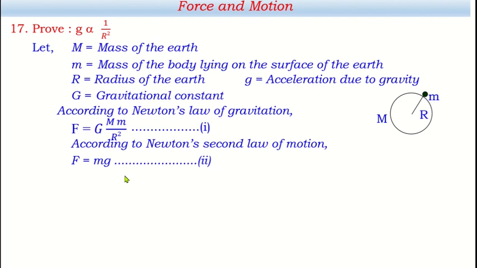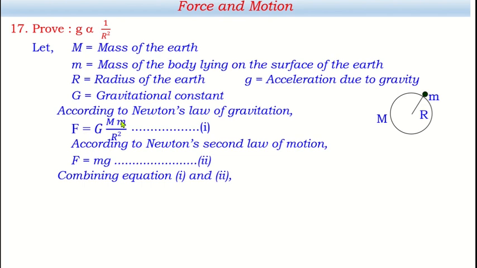A is the acceleration produced by the applied force, but g is the acceleration produced by the gravity force of the earth. Both are the same acceleration. That's why we can write this also. Okay, now combining these two, if F is equal to this, F equal to mg, then mg is equal to this.